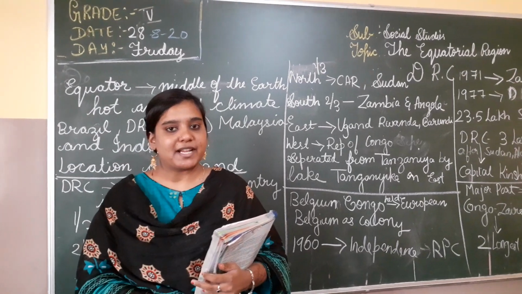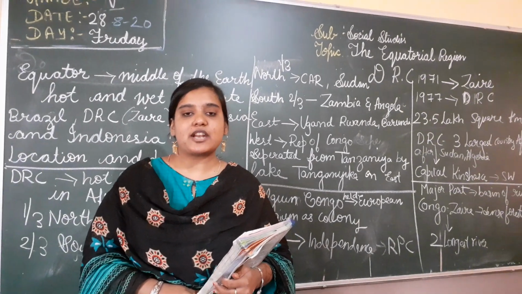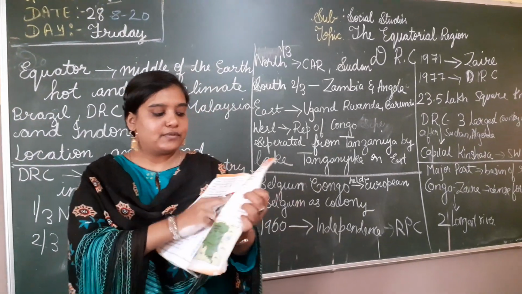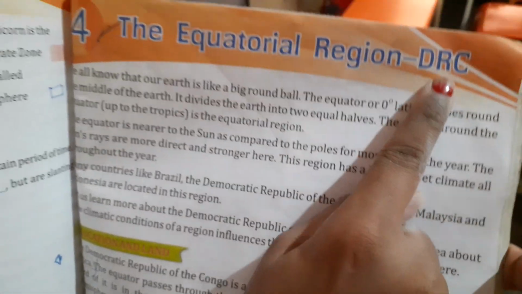Children, in the previous class we completed the weather and climate. So in this session we are going to start with Lesson number 4, the Equatorial Region. That is DRC. DRC is nothing but the Democratic Republic of Congo. Page number 225, everyone.